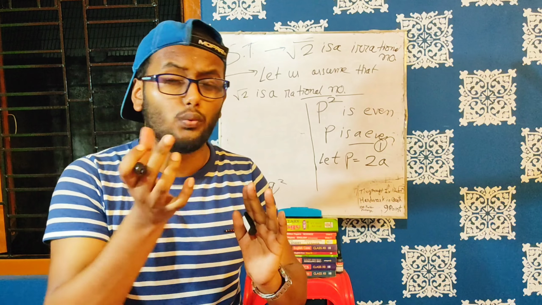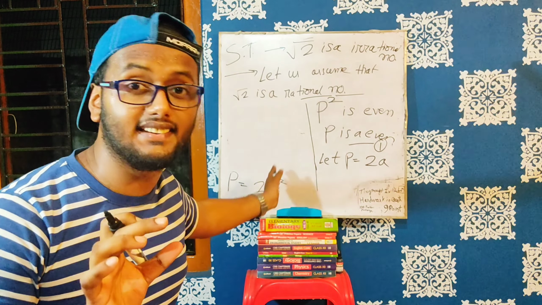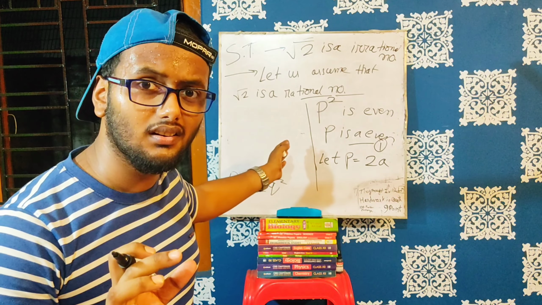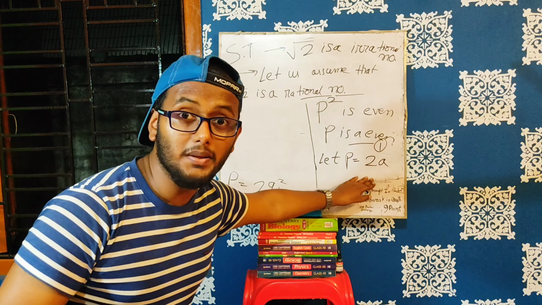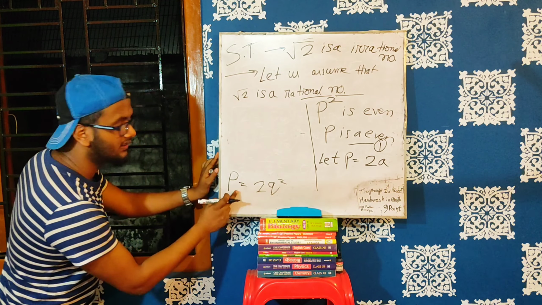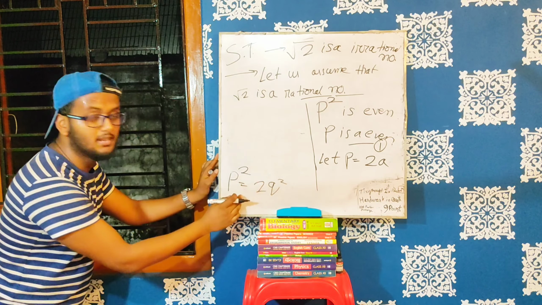Actually, if you want to prove this one, you have to do it exactly in the same way. Either you just learn it or try it. It's up to you how you will learn, but you have to learn this one. Understood? So let p is equal to 2a. Then put the value of p in this equation, q square.